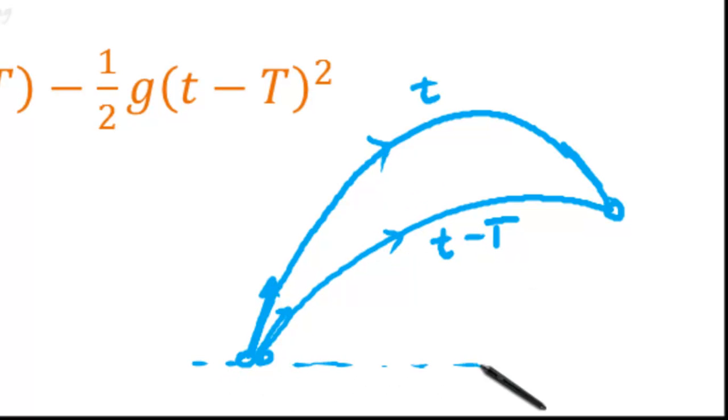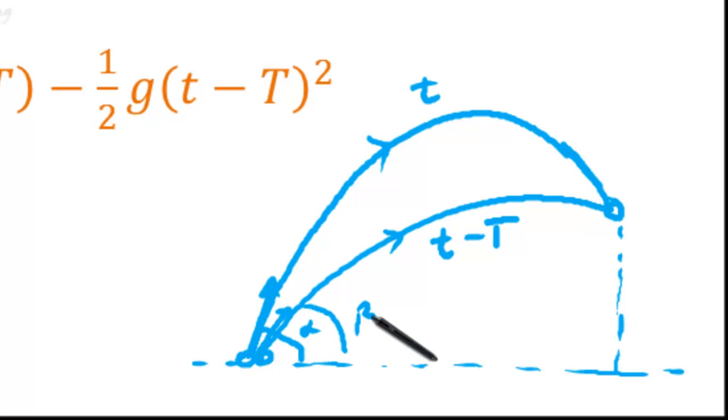So the horizontal distance covered by both the bodies and the vertical distance covered by both the bodies must be the same. So the first body should actually be projected at a greater angle than the second body. That means, by this understanding itself, alpha is this angle and beta is this angle. Definitely we are getting alpha is greater than beta.